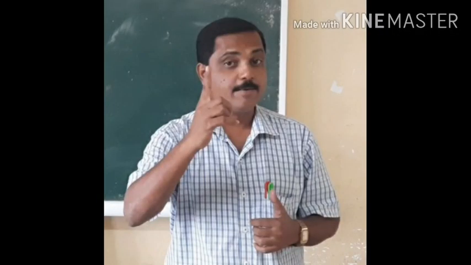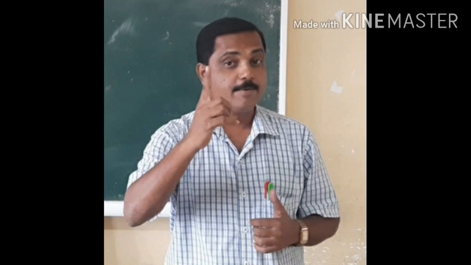Here remainder is not equal to 0. Remainder is equal to 1. Therefore, it is called incomplete division or inexact division. In all inexact division or incomplete divisions, remainder is not equal to 0.